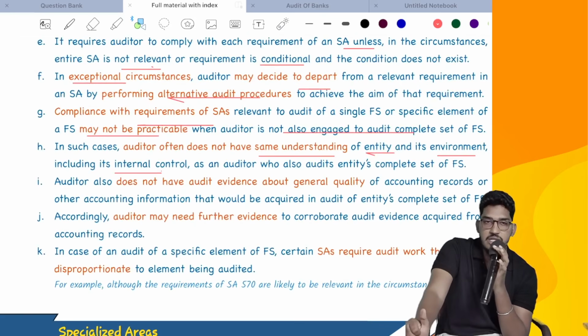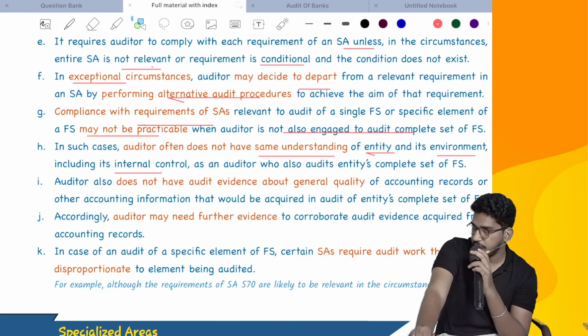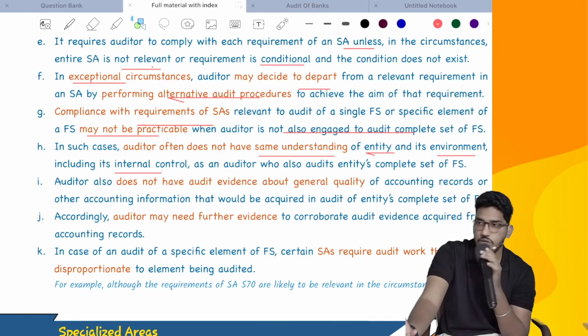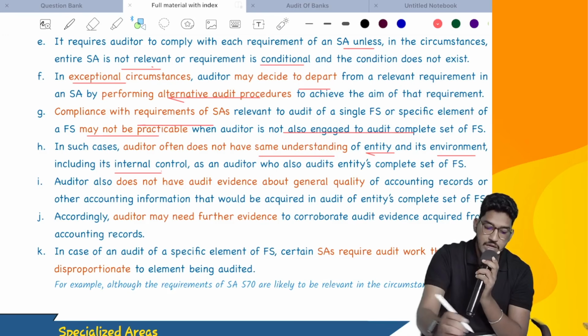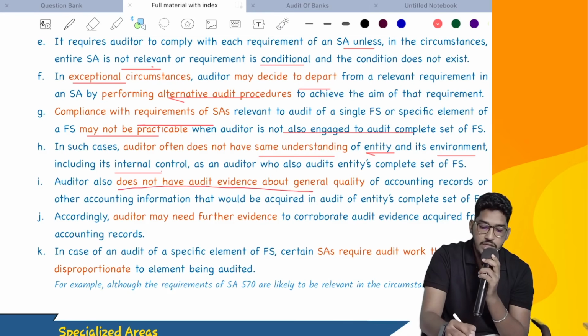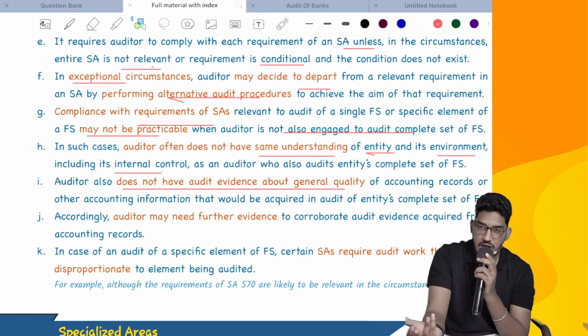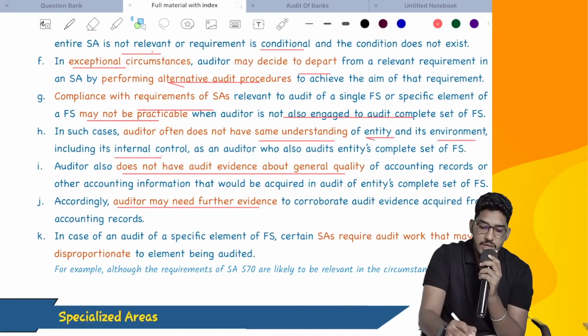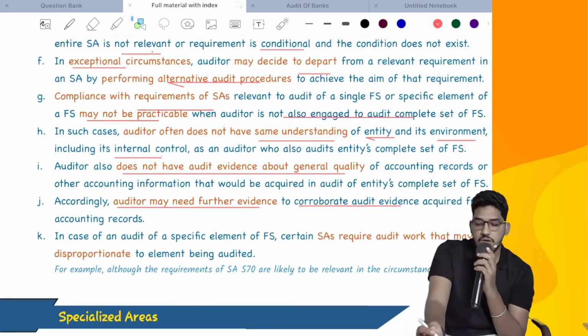Next. In such cases, auditor often does not have same understanding of the entity and its environment, including its internal control. In which case they are talking, if you are not the person who is also conducting the audit of complete financial statements, you might not have a complete understanding of entity, environment, its internal control. You might not understand them completely. And auditor also does not have audit evidence about general quality of accounting records. That information also you will not have. So accordingly, auditor may need further evidence to corroborate audit evidence acquired.